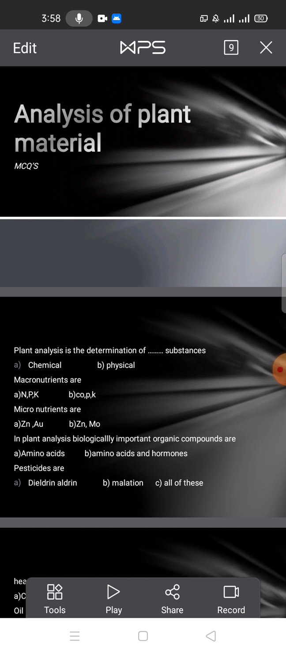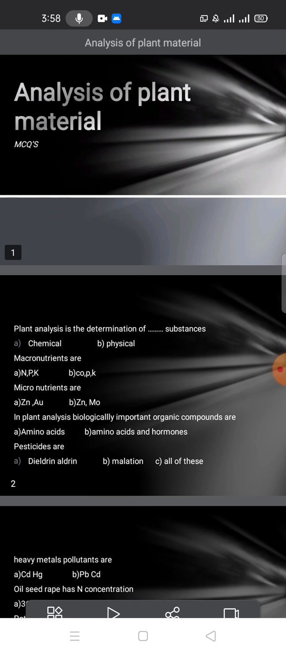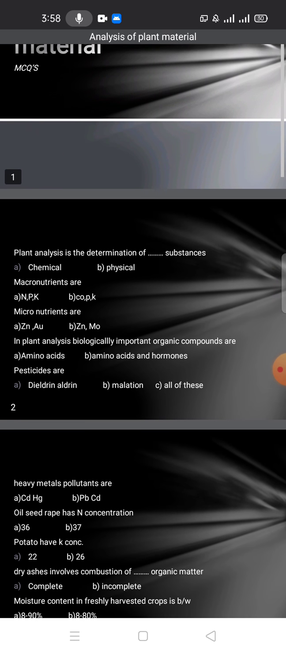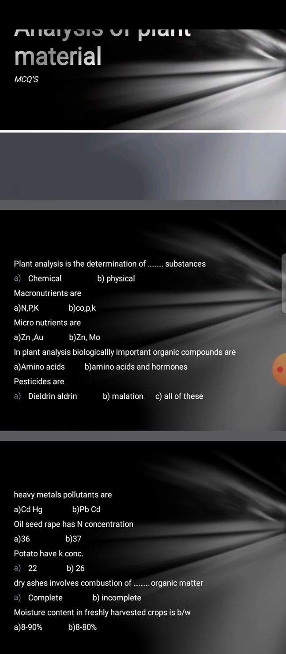Pesticides are dieldrin, aldrin, malathion or all of these. It will be all of these. Heavy metal pollutants are cadmium or mercury or Pb or mercury. It will be second one. Oilseed rape has N concentration 36 or 37. It will be 36. Potato has K concentration 22, 26.